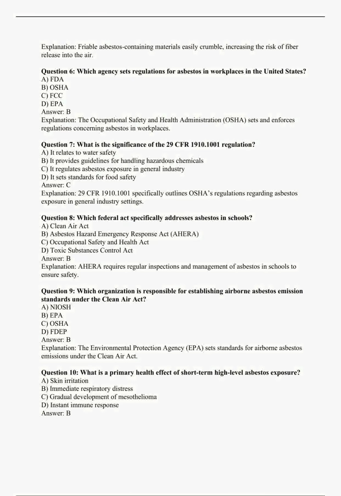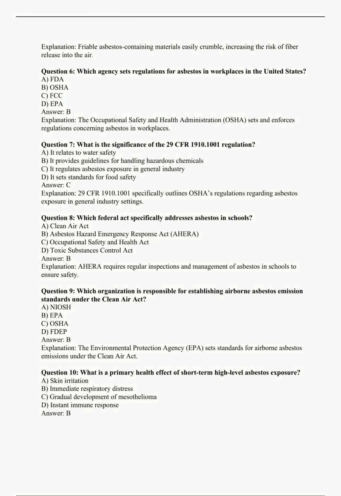Question 6. Which agency sets regulations for asbestos in workplaces in the United States? A. FDA. B. OSHA. C. FCC. D. EPA. Answer B. Explanation. The Occupational Safety and Health Administration, OSHA, sets and enforces regulations concerning asbestos in workplaces.